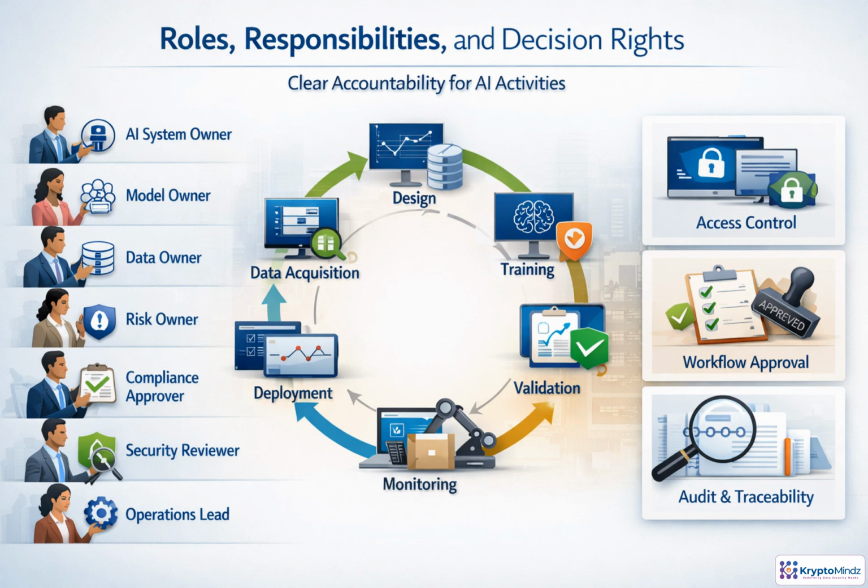Accountability in AI governance has to be engineered, not assumed. Each lifecycle stage needs a named role with the authority to act and the obligation to answer for outcomes. The system owner may accept overall business risk, while model, data, security, compliance, and operations roles control their domains. The important step is mapping decision rights before work begins. Who can approve data, release a model, override a control, or retire a system? Architecture should enforce that map through access control, segregation of duties, workflow approvals, and traceable records. Without this clarity, audits find gaps, and incidents become finger-pointing.